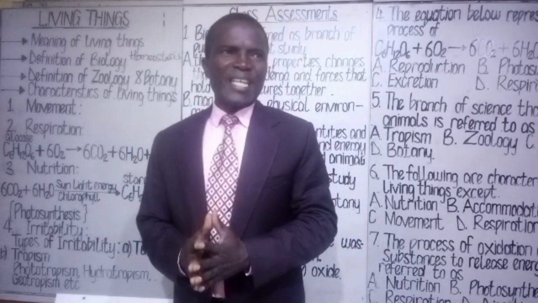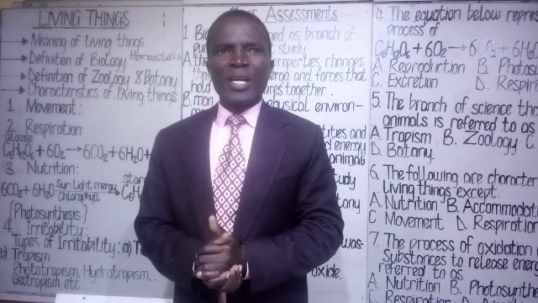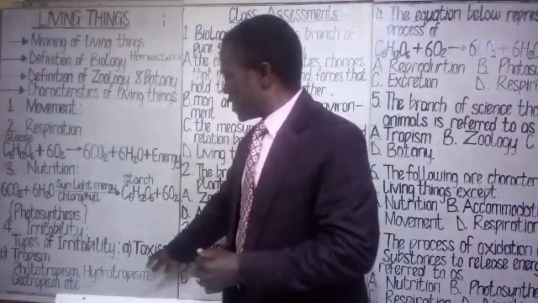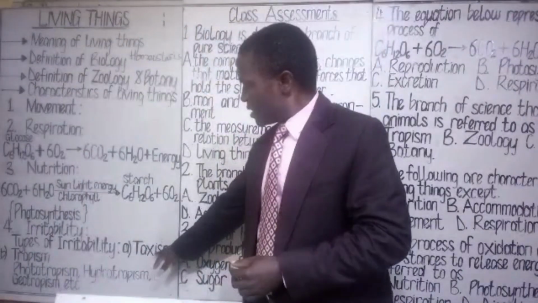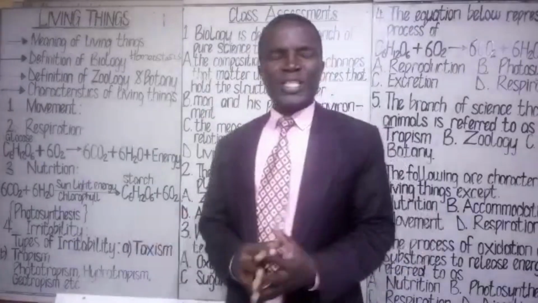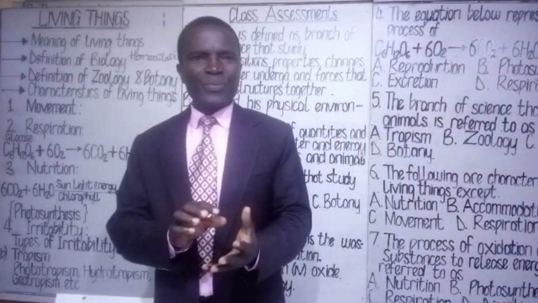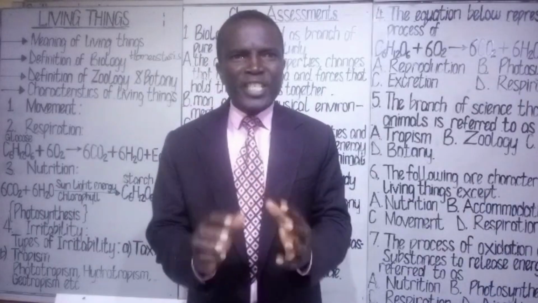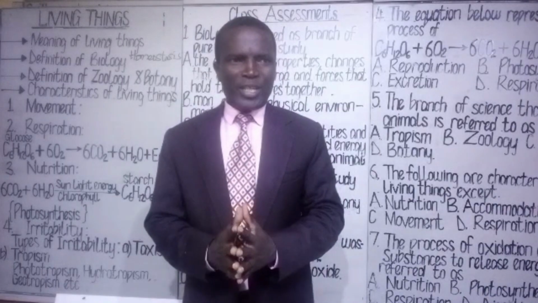Response to stimulus in animal is referred to as taxism. Now let's take for instance, if an animal touches an hot object, it immediately withdraws from that hot object.